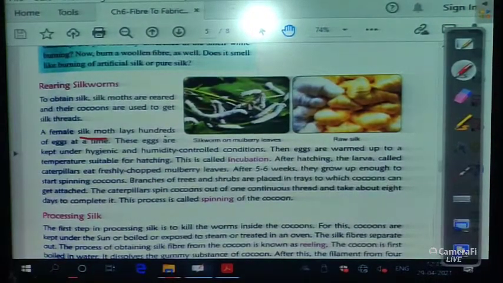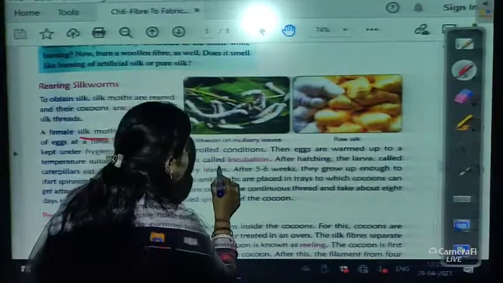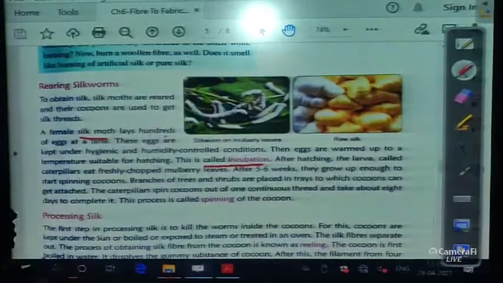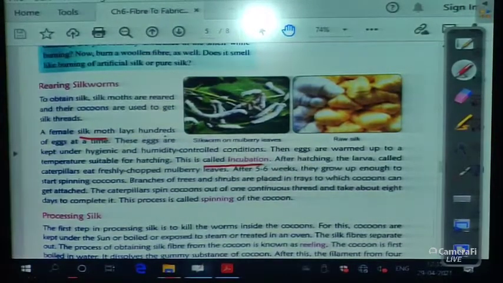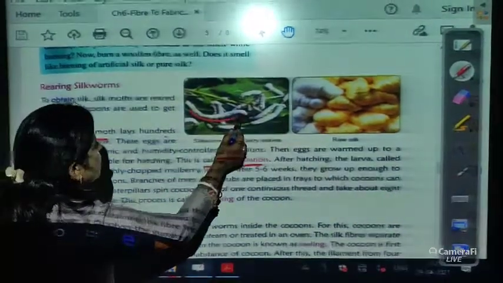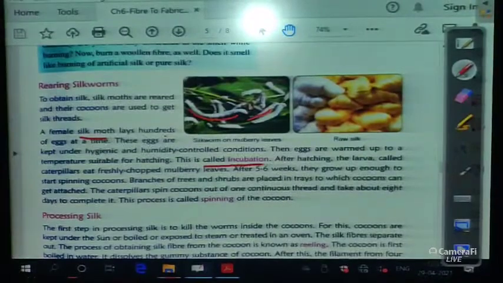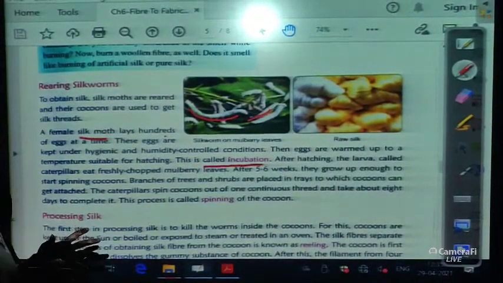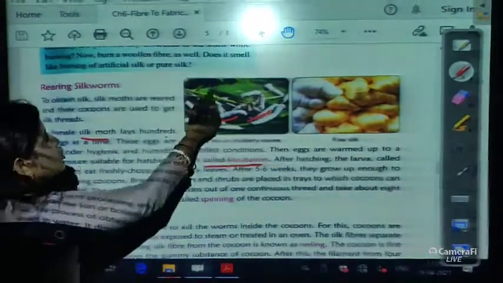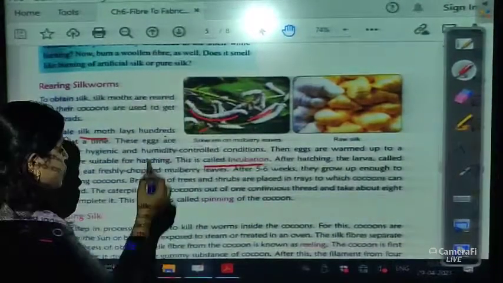This is called incubation. What is incubation? Warming the eggs up to a suitable temperature for hatching is known as incubation. After hatching, the larva, called the caterpillar, comes out. These are the caterpillars. The caterpillars eat freshly chopped mulberry leaves. These are the mulberry leaves, okay.